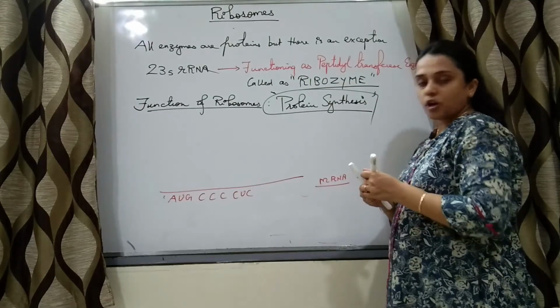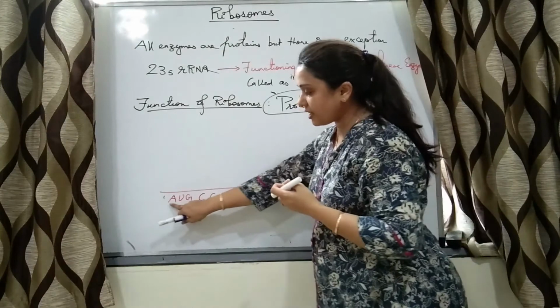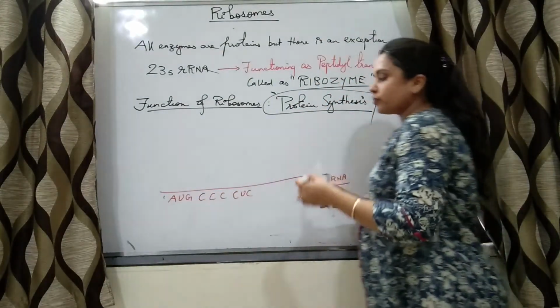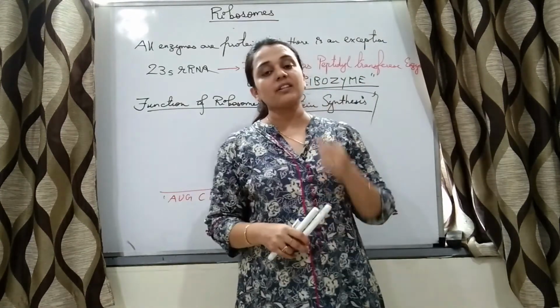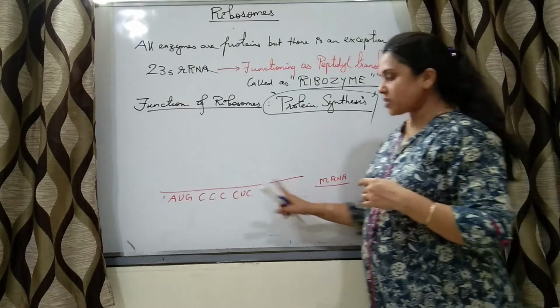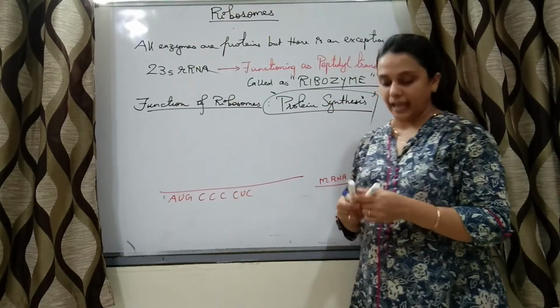These codons are always in triplets, AUG, CCC, CUC. Now, what happens whenever there is need of synthesis of protein? These proteins are synthesized from this information in the form of codons given on mRNA.